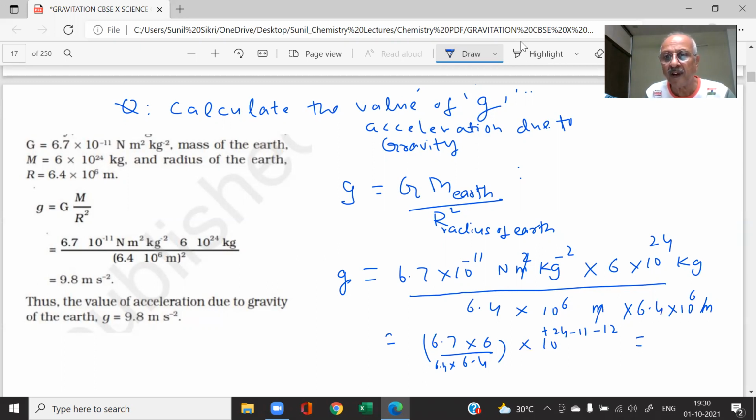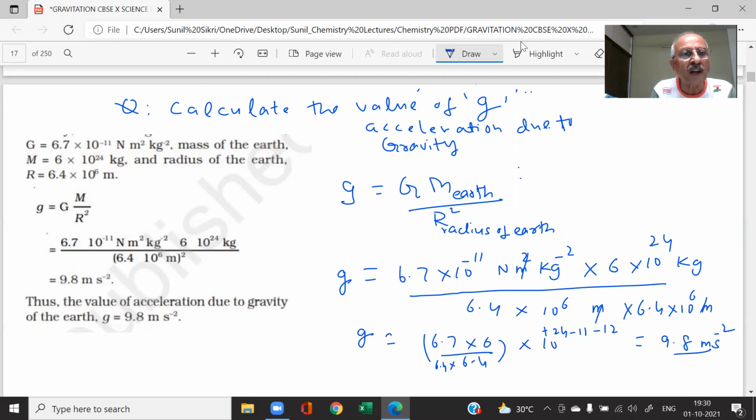The meter square and kg will cancel out, and Newton we will convert. This is almost 1 and around 10 it is coming, if I make an approximation. And this value comes out to be 9.8 meter per second square.